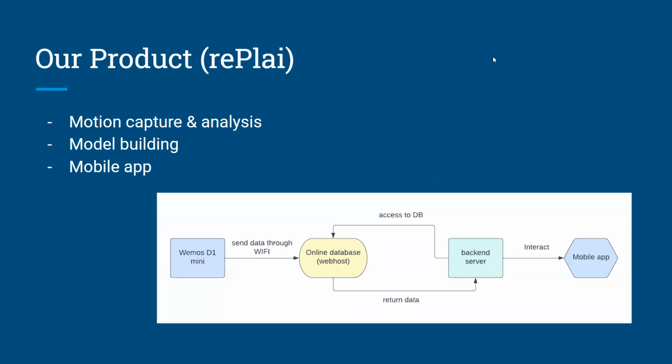First is a quick overview of our product, Replay. It is basically a motion capture device that collects information when users do sports. Next, it sends data to our backend server, and after processing the data, we can show the information to our users. For our MVP, we intend to use the processed data to build a simple model that reflects the user's motion. The model can visualize data and make it easier for users to understand what they are currently doing.